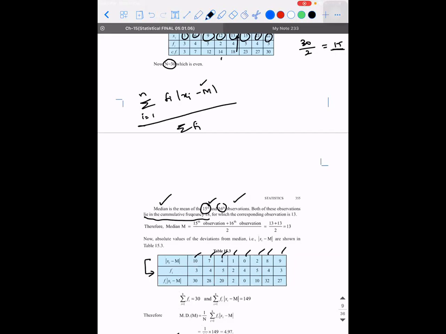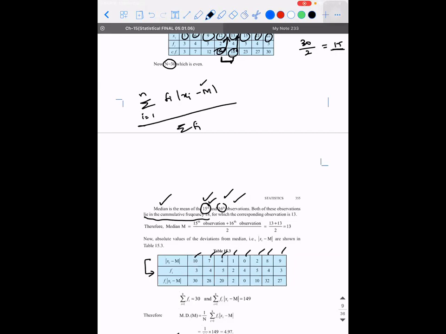So you have to see the cumulative frequency where it is close to 15. If 15 was there, then the data corresponding to that would have been the answer. But since here you don't have 15, it is going to be the mean of the 15th and the 16th observation. So you don't have 15, so the mean of that is going to lie in the cumulative frequency of 18. That is why we chose the number corresponding to 18, that is 30.